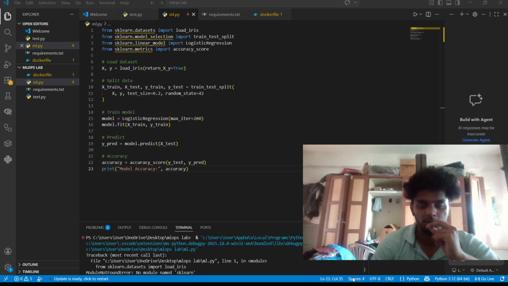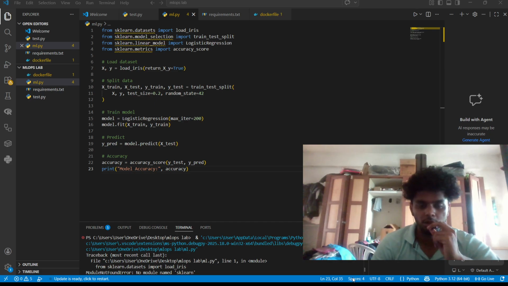Import load_iris. Using this, we are loading the dataset. Using model_selection, we are selecting the model to train. To logistic regression, we are using the regression to train the model. Using metrics, we are importing accuracy_score to predict the accuracy.